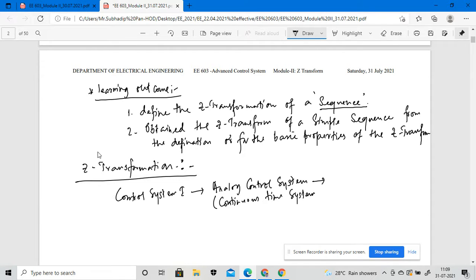In this system we apply the Laplace transformation. The mathematical tool we adopt for analyzing the analog control system is the Laplace transformation.